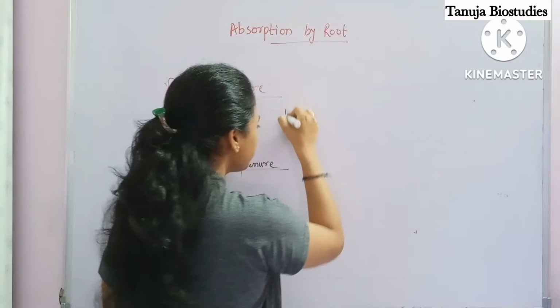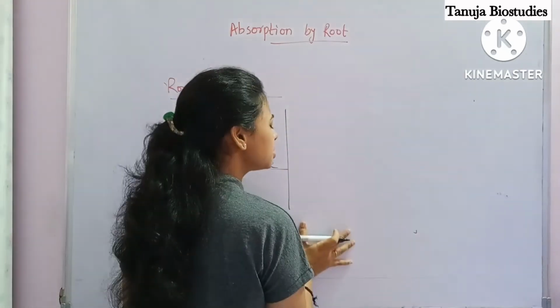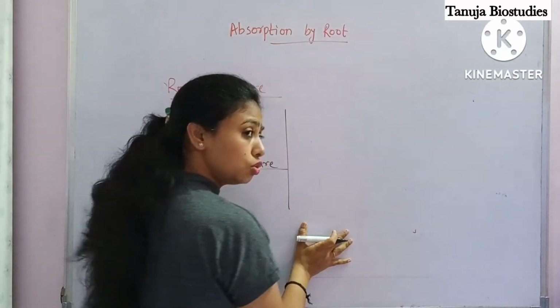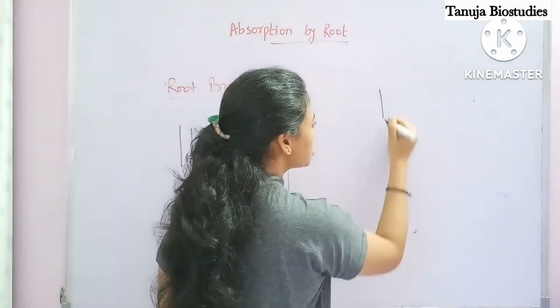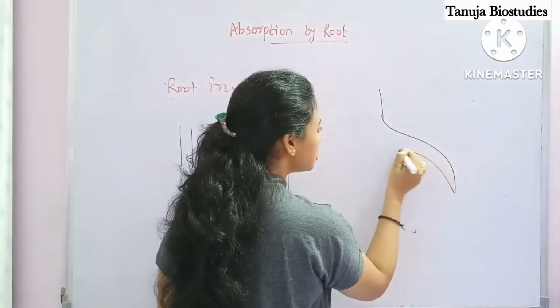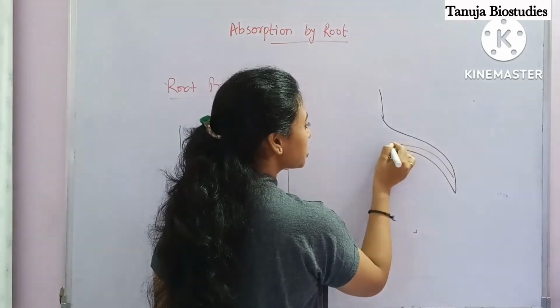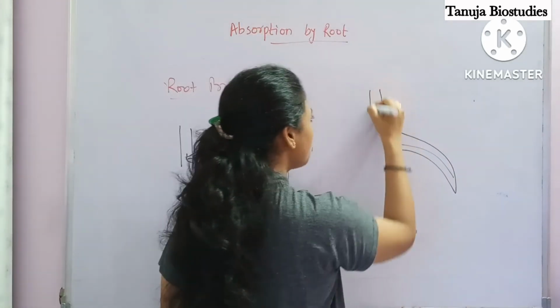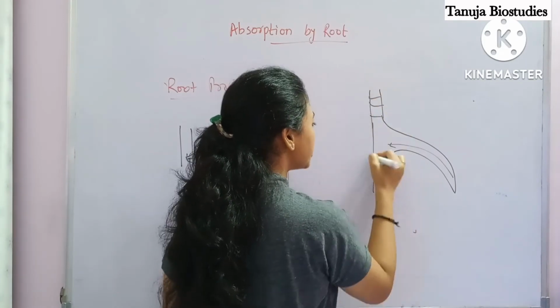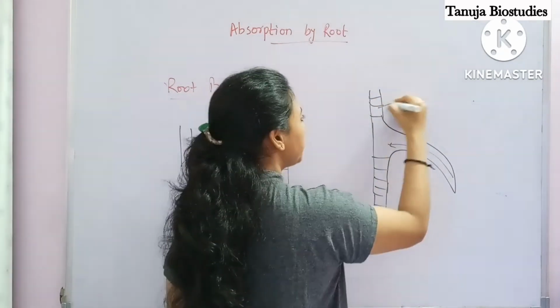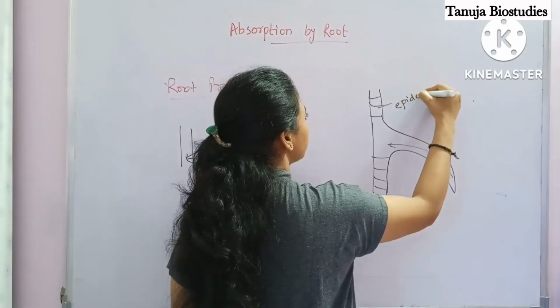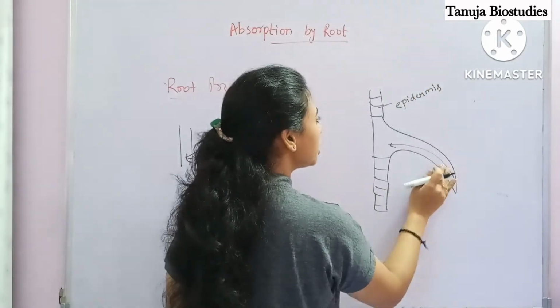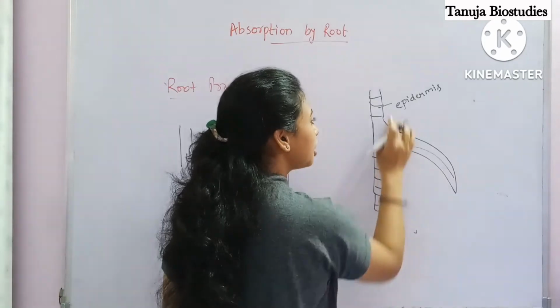See, this one I am telling you is a root structure. Outside it, as you can see, this is the root, from where water is coming inside. How will it come inside? The outermost layer is called the epidermis. Actually, root hair is the extension of this epidermal layer.